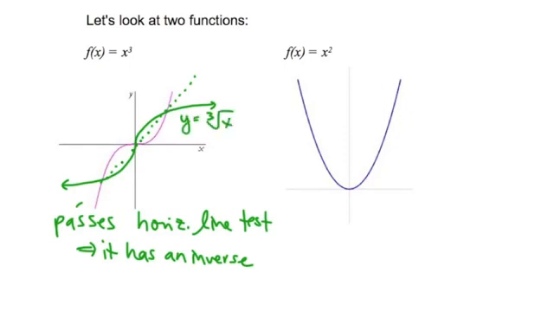So this would be the graph y equals the cube root of x. And why do I know it's the cube root of x? Well, because what I know from algebra is that the cube root always undoes the cube. The real question then is, for the next graph, we see that it does not pass the horizontal line test.